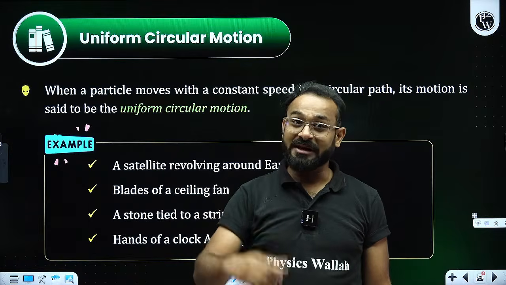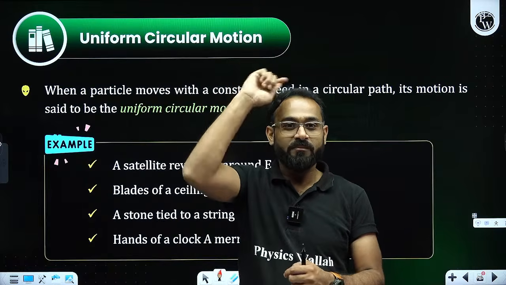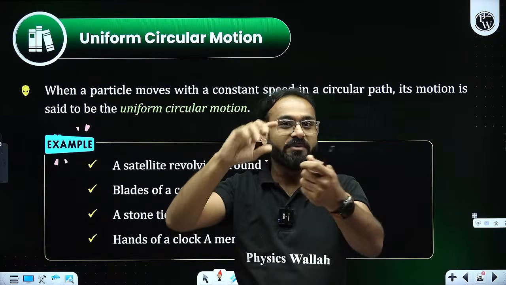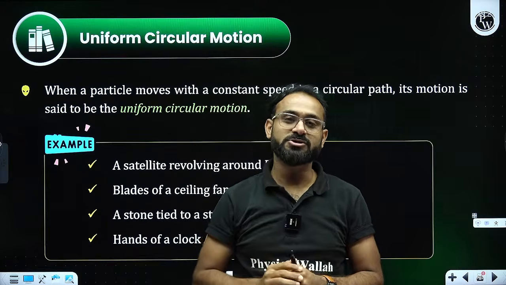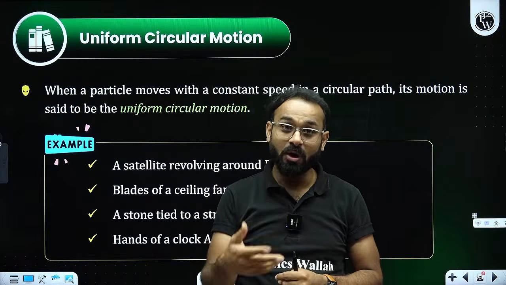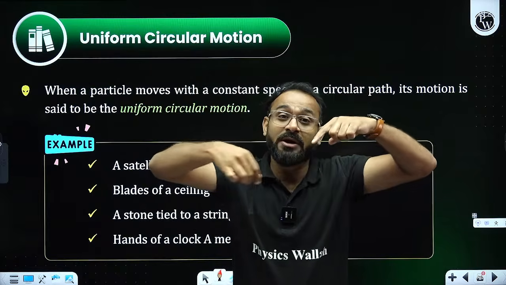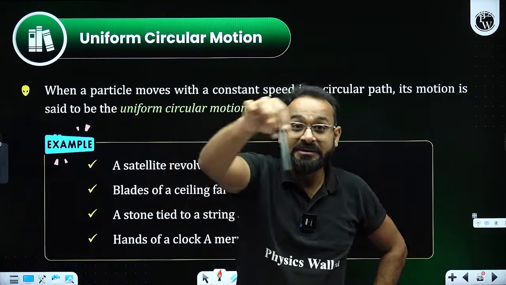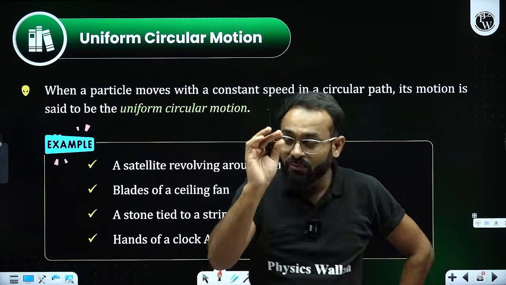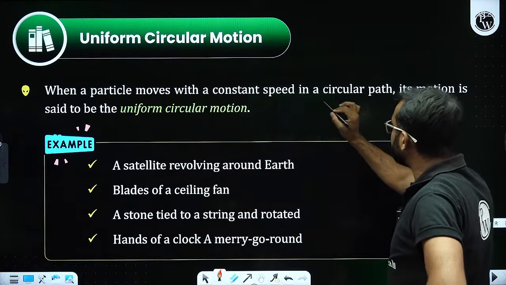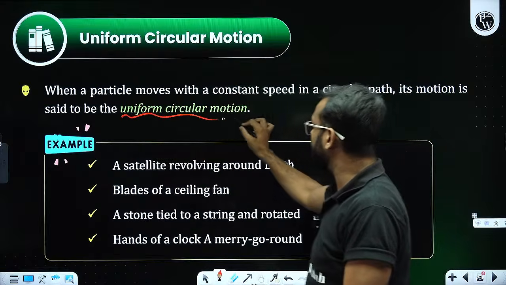if you have ever watched the Lagaan movie, there was a character called Goli. He used to move a rope with a stone, zup, zup, zup, gone. This kind of motion is called circular motion. Or any other example: when athletes are running on a circular track, that comes under the category of circular motion. So when a particle moves with a constant speed in a circular path, this motion is called uniform circular motion.